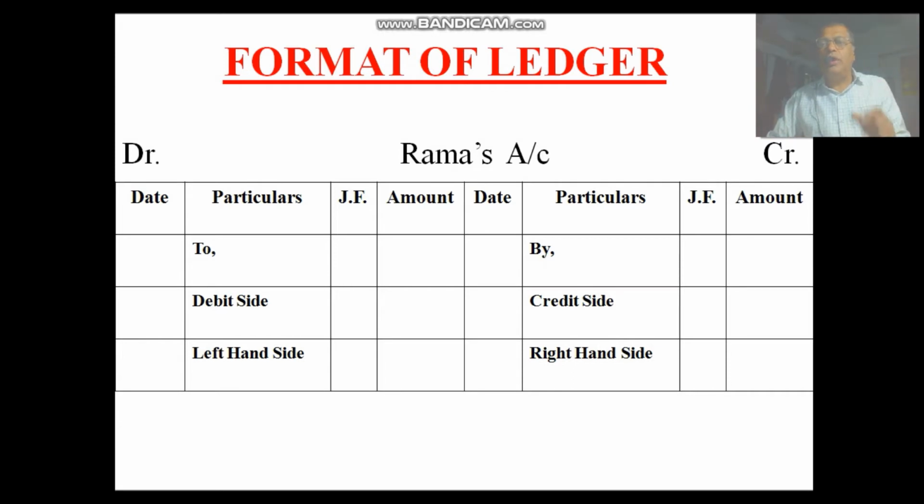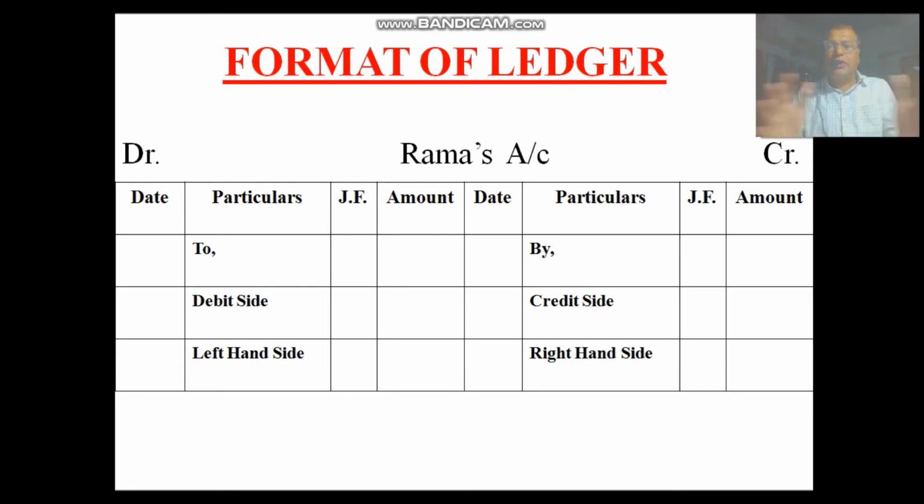Why is it so? It is so because it depends upon the principle of double entry. What does the principle of double entry state? The principle of double entry states that every debit must have a corresponding credit, and every credit must have a corresponding debit. On this basis, we should enter all the credit items on the debit side. When there is no credit, then we should enter it on the credit side.